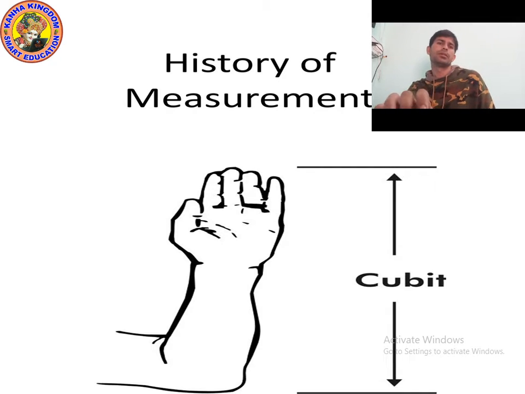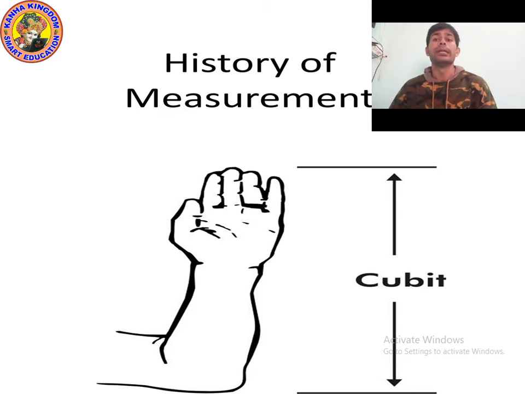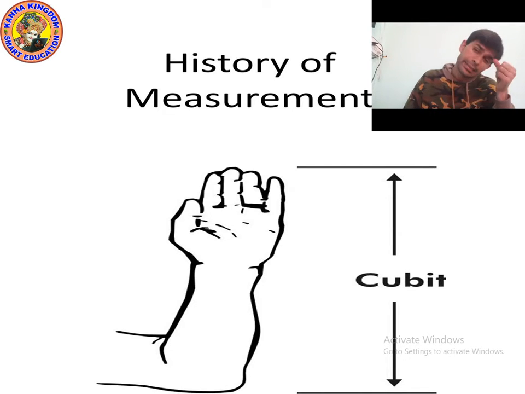But in present time, we have different types of modern instruments to measure length. In old time, in ancient time, people also used rope, rassi, to find the length.